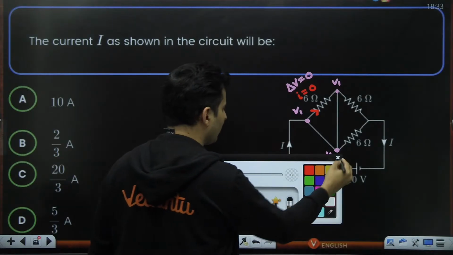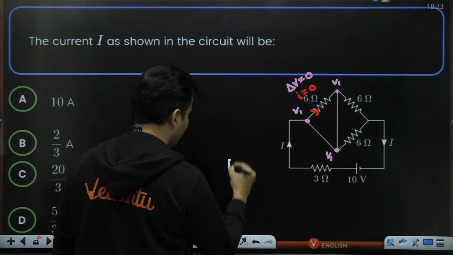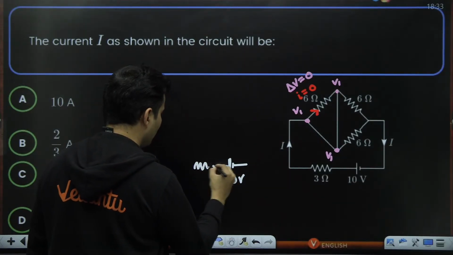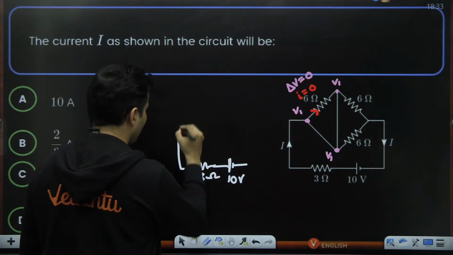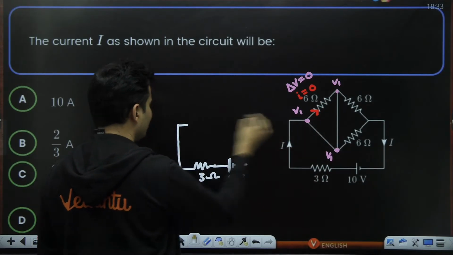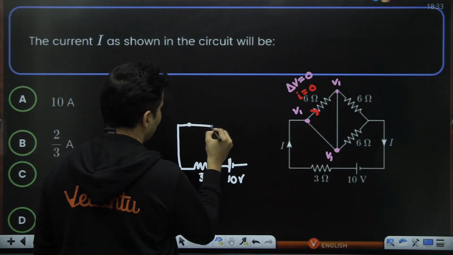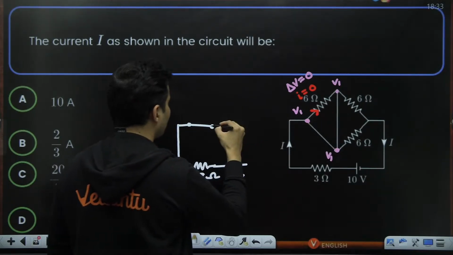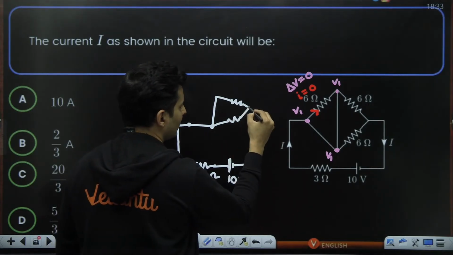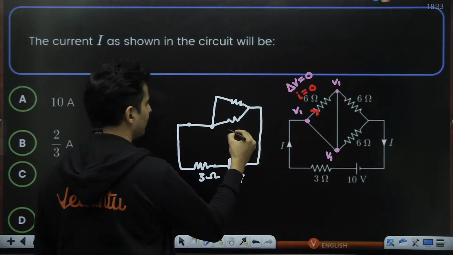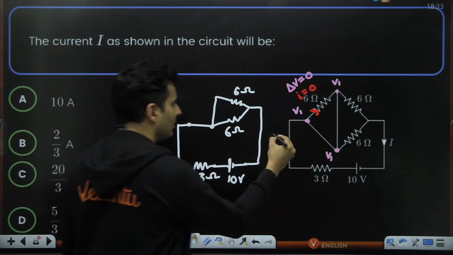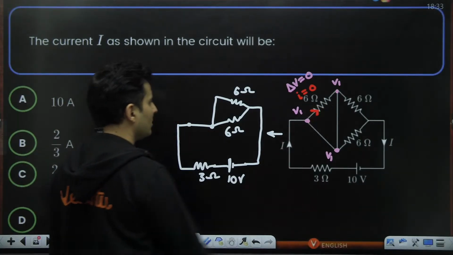So better to redraw the circuit. So you have this particular battery of 10 volts. You have that 3 ohm resistance. Okay, we go over here. Nothing is going here. It's just one branch, which is just like a wire. And it is going into one 6 ohm resistance and another 6 ohm resistance and collecting back over here like this. So this is 6 ohm and this is 6 ohm. Is that right? So this is the equivalent diagram because this was useless.